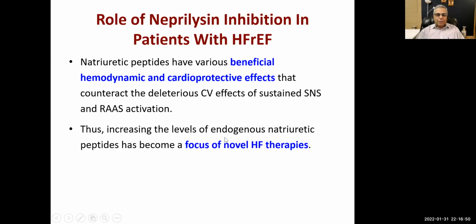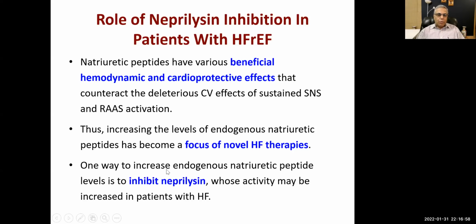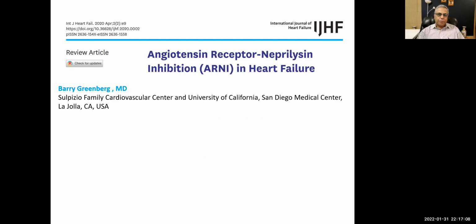Thus, increasing the levels of endogenous natriuretic peptides has become a focus of novel heart failure therapies. One way to increase endogenous natriuretic peptide is to inhibit neprilysin, and that is exactly what we are doing with the help of these drugs, sacubitril, all right?